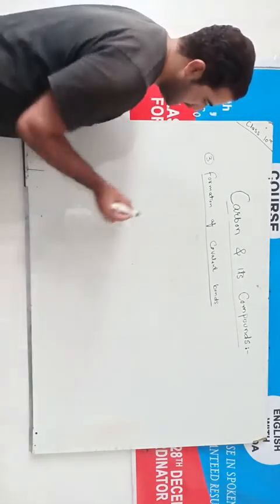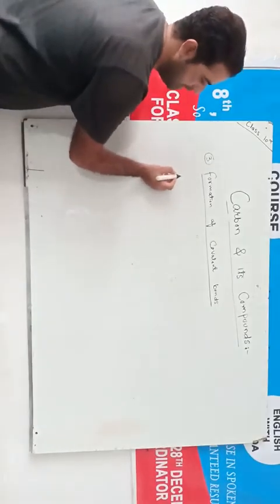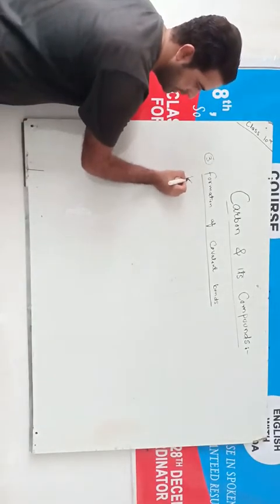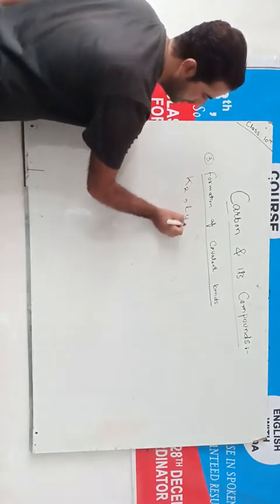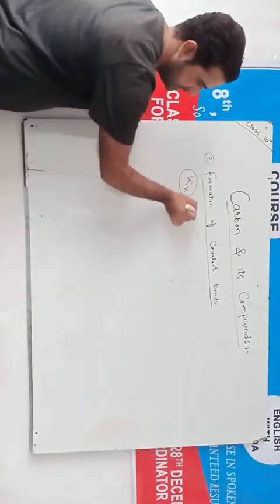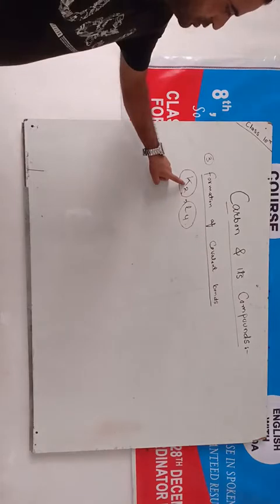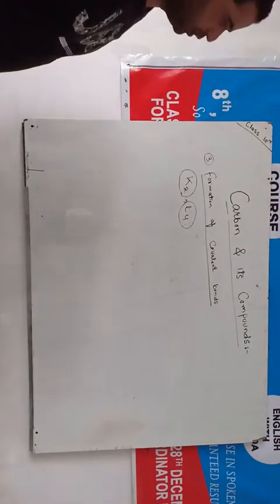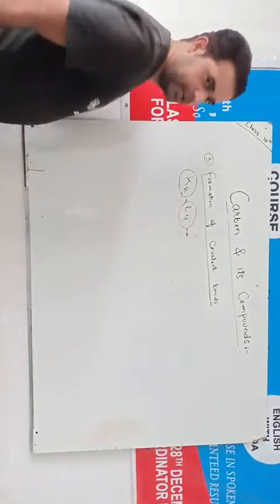Why? Because as discussed earlier, the electronic configuration of carbon is K2 and L4. That means this is the first shell, this is the second shell. The first shell, that is the K shell, contains 2 electrons, and the second shell, that is the L shell, contains 4 electrons. Now this L shell is the outermost shell.